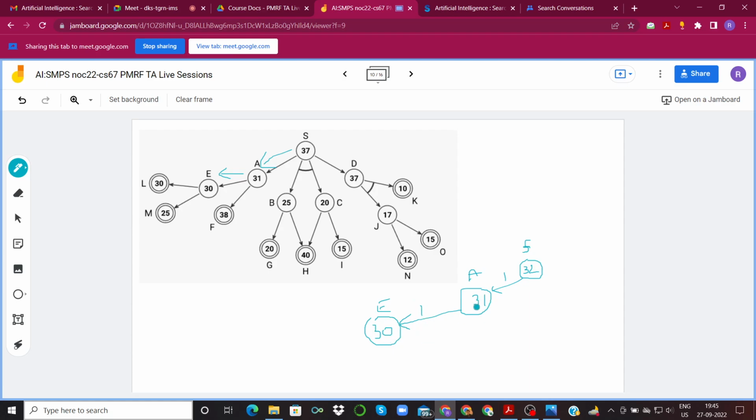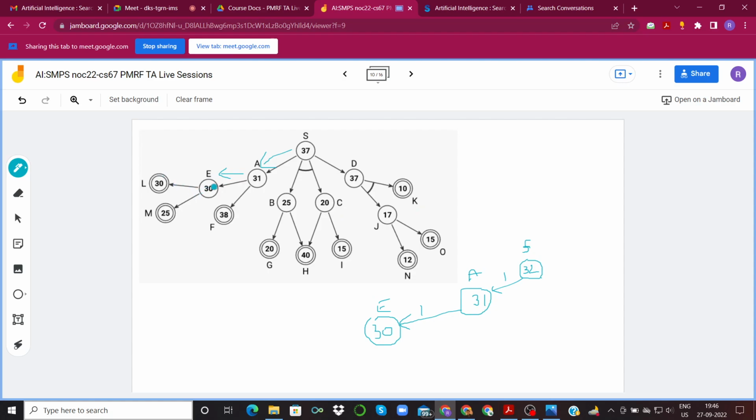So we have to update, but this remains 31, and this also remains 31 plus 1, which is 32. And mind you, there's no better option that we have at this moment. Any other path we choose will get a cost higher than what we already have over here, 32.